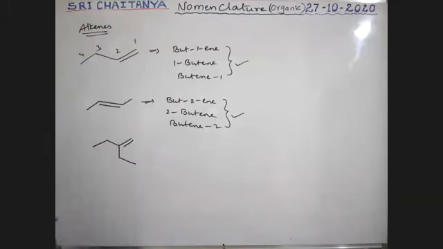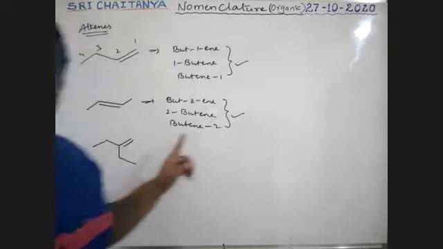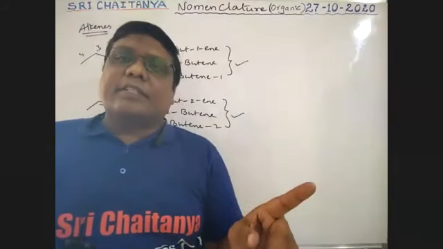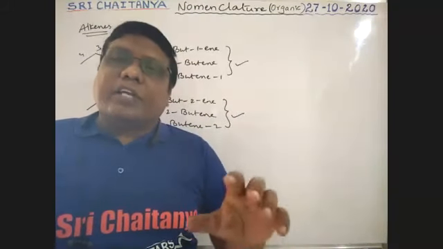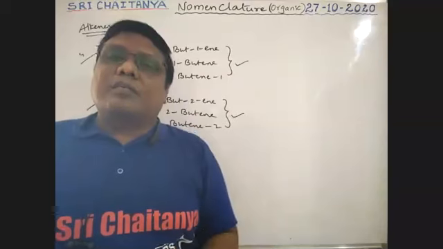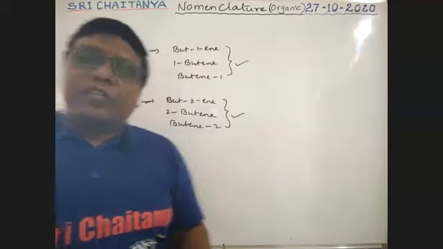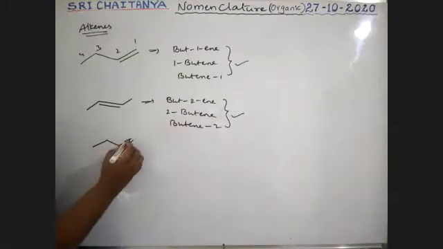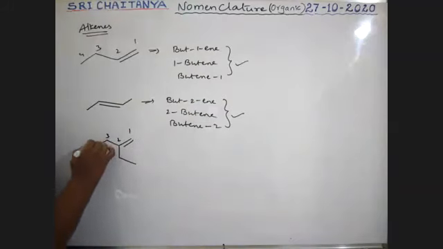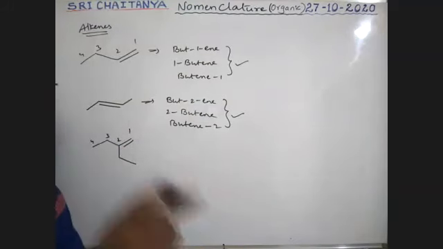Next. Now, what is the name of this compound? See boys, 1, 2, 3, 4, 5: a five-member chain, but the double bond is not included. But 1, 2, 3, 4 is a four-member chain in which the double bond is included. Choose the longest chain which contains the double bond, even though it is shorter than the longest chain overall. The double bond must be in the longest chain.